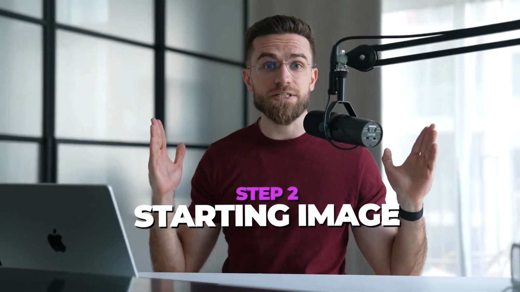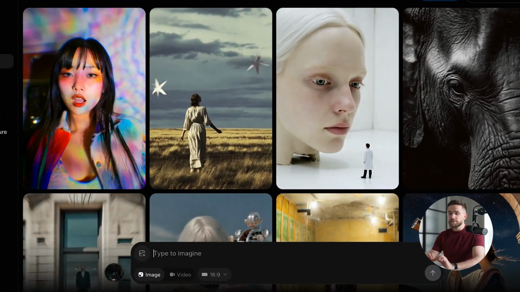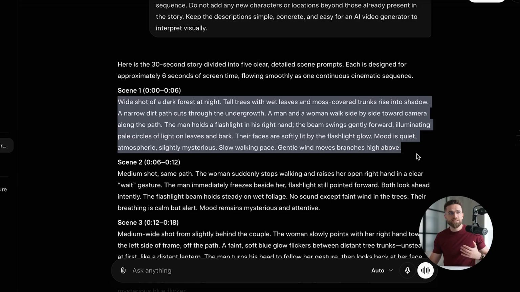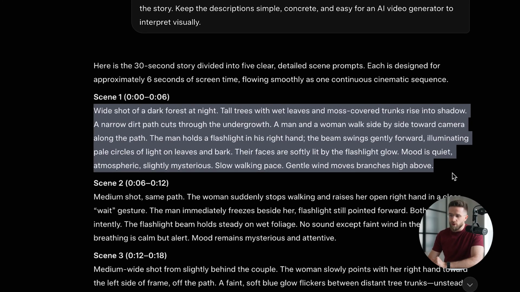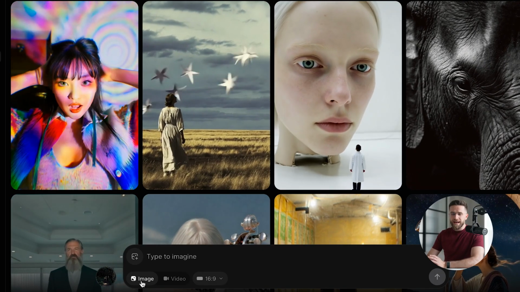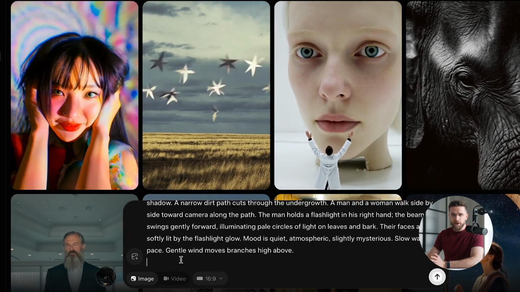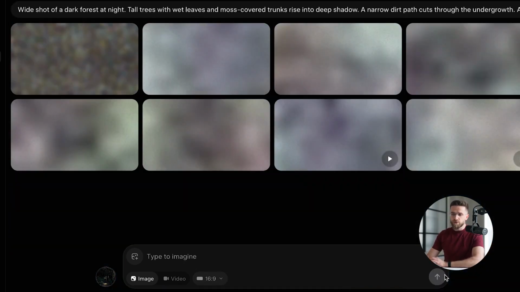First, we need to create our starting image. Click Imagine in the top right corner. Paste your Scene 1 prompt, the one with the man and woman walking through the dark forest at night, flashlight in hand, approaching the camera along the narrow path. Before you hit generate, select the horizontal aspect ratio. This gives you the right format for video. Hit generate and wait a few seconds.